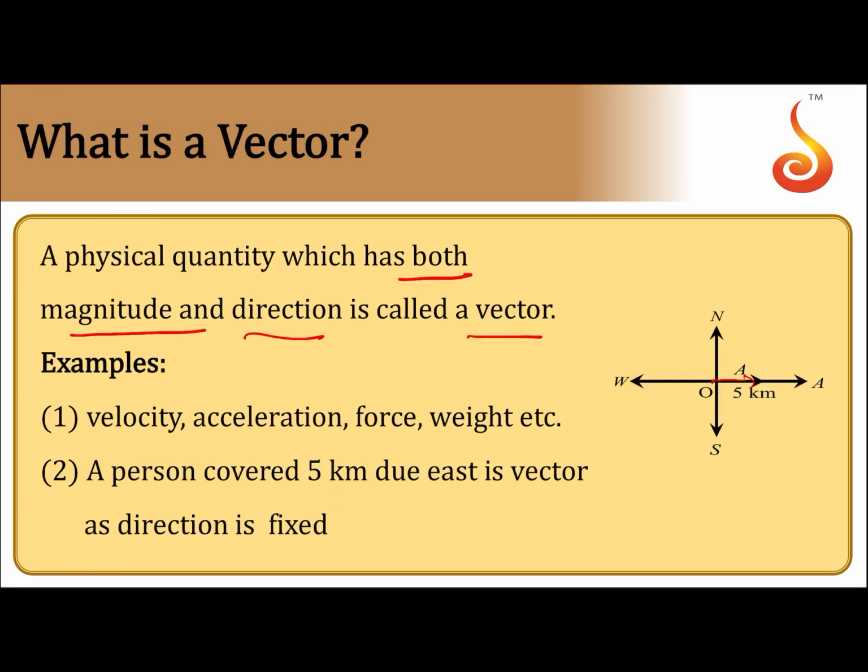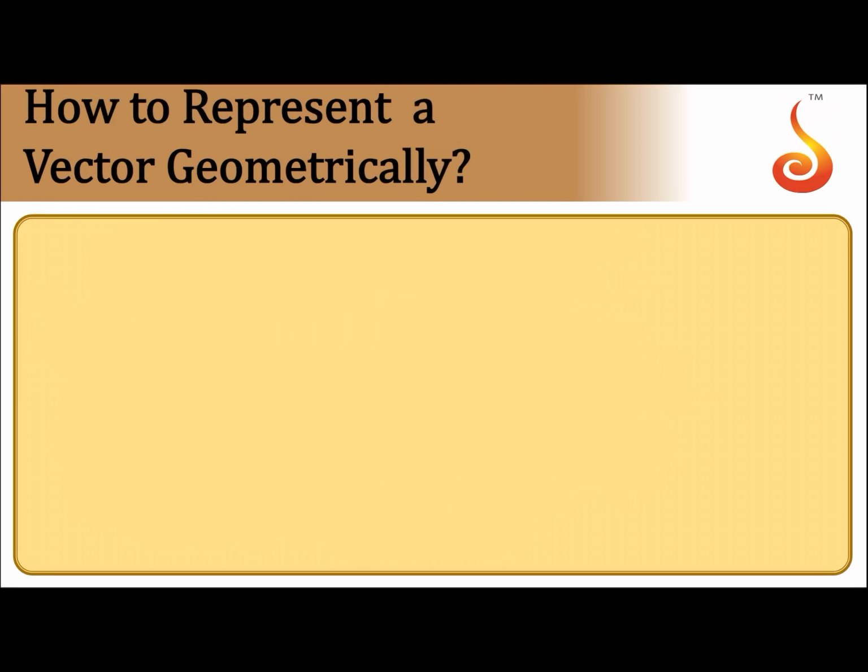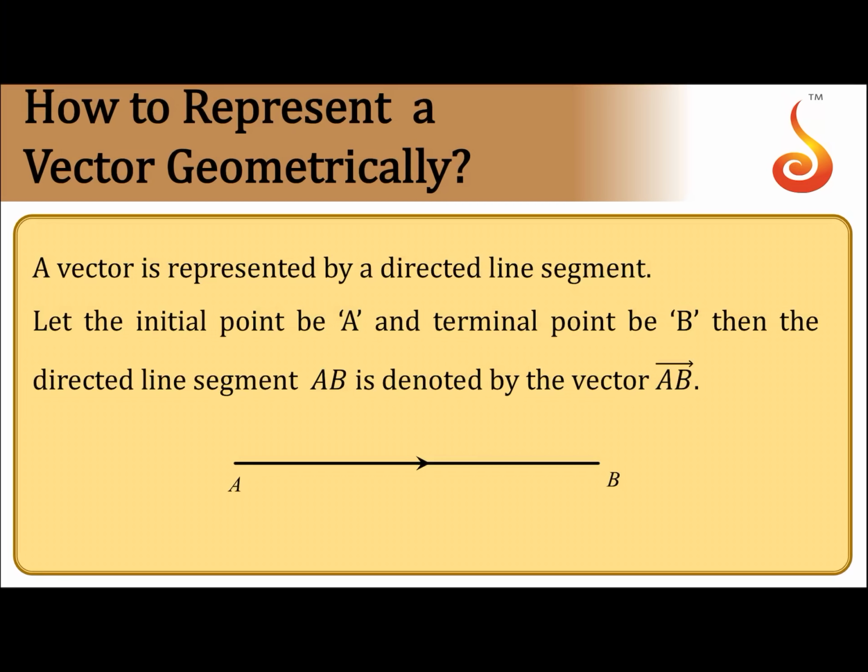Hope you understood. A physical quantity which has only magnitude is called a scalar, and a physical quantity which has both magnitude and direction is called a vector. Then let's come to how we represent a vector geometrically. Representation of a vector: a vector can be represented in two different ways. One is geometrical, another one is analytical representation. First, we will see geometrical representation.